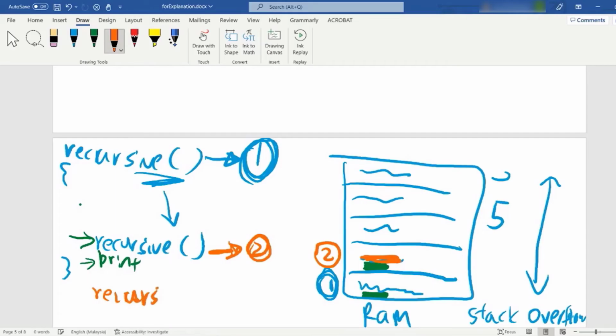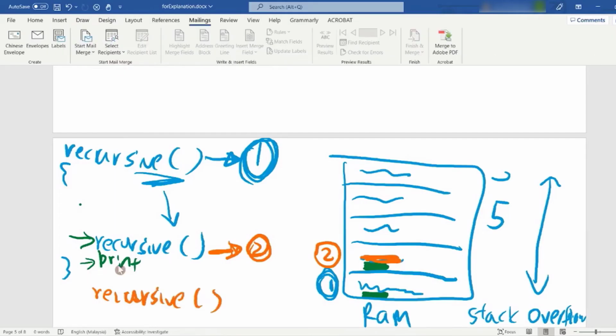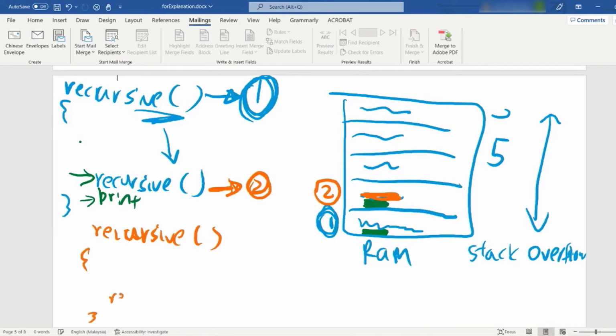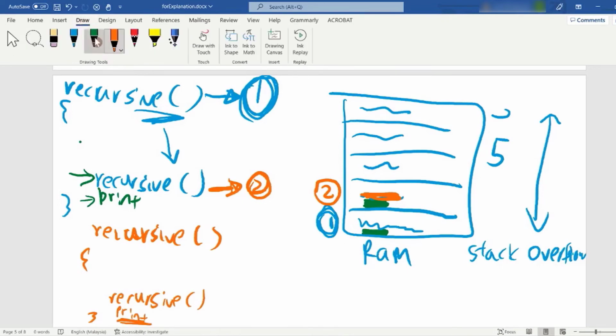Okay, recursive followed by a method. The method itself, and then followed by a call. And then it will execute a recursive. It will call itself again, and then only followed by the print. Similarly, when there's a print in here, then the print would also wait in line.